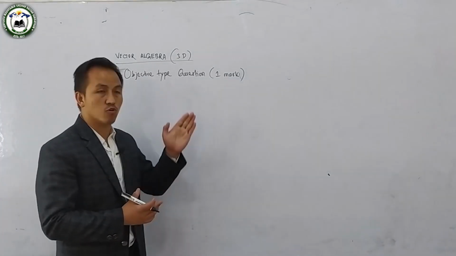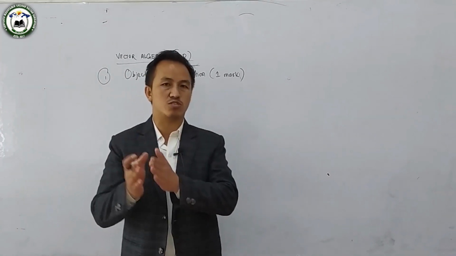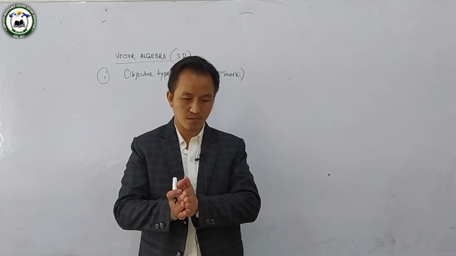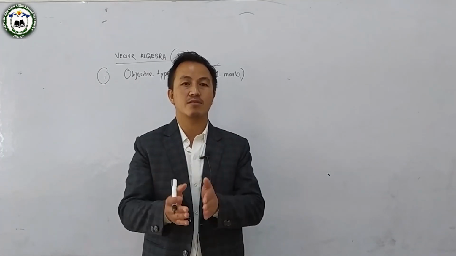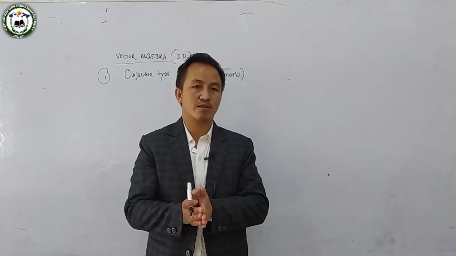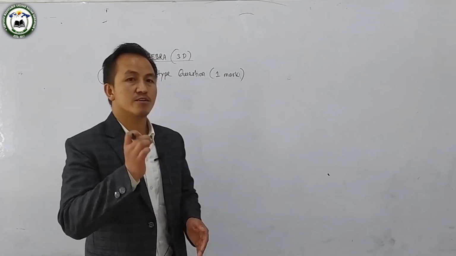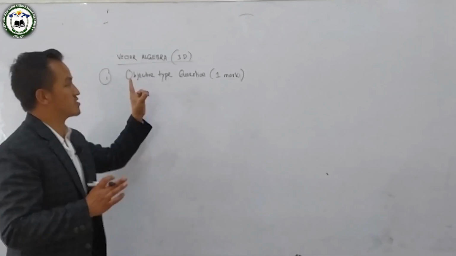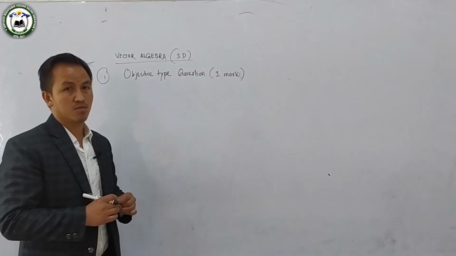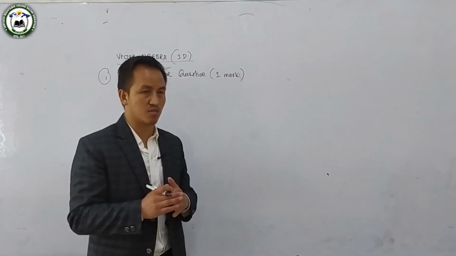This objective type question is conceptual, that means you have to understand the theory part very clearly. So these 1 mark objective type questions we can easily score.